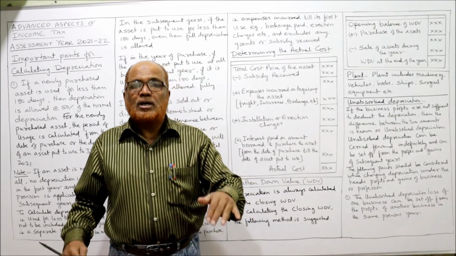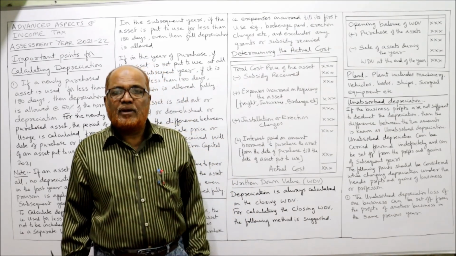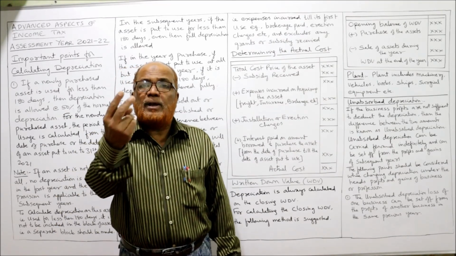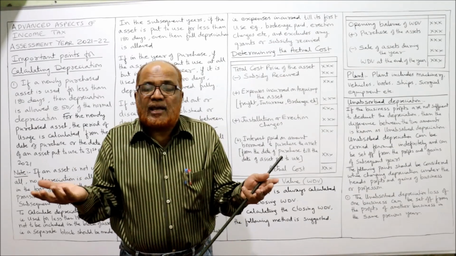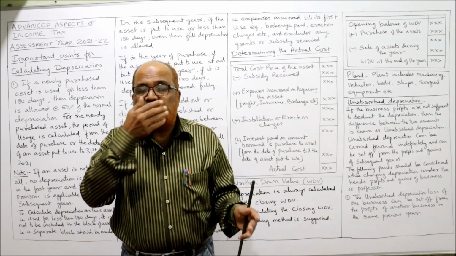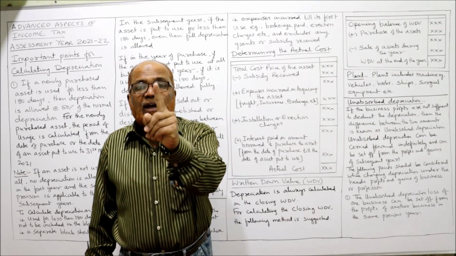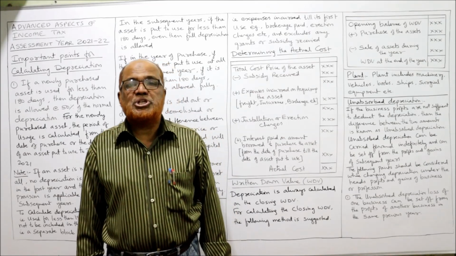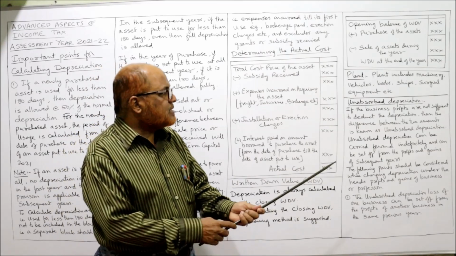Now suppose the depreciation during the current year is 3 lakh rupees. 3 lakh rupees is the depreciation, but the profit available is only 2 lakh. That means all the depreciation cannot be absorbed, because depreciation is 3 lakh but the profit available is only 2 lakh. So 1 lakh rupees is called unabsorbed depreciation.